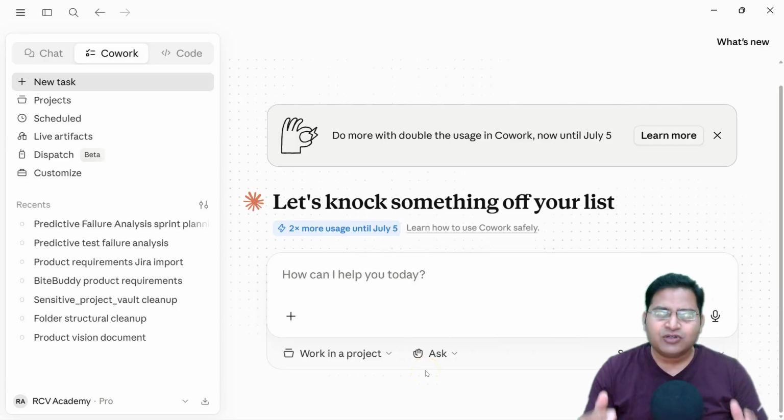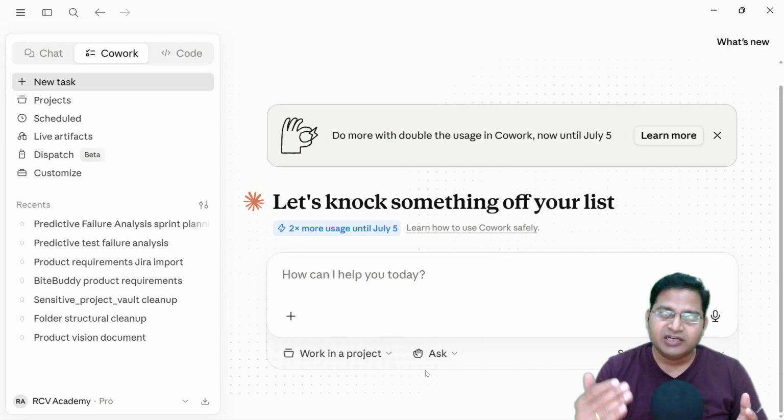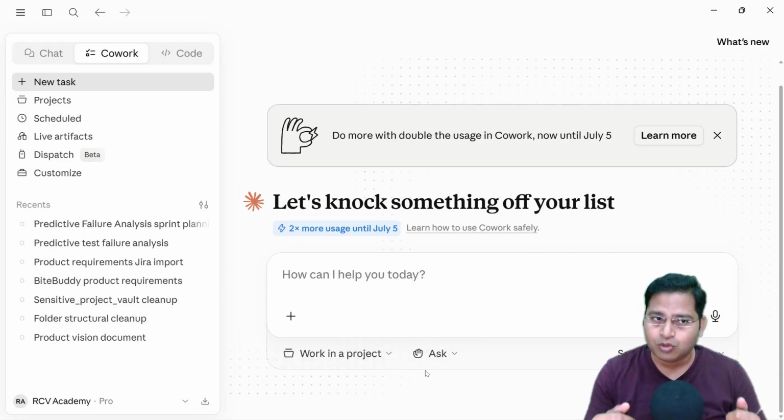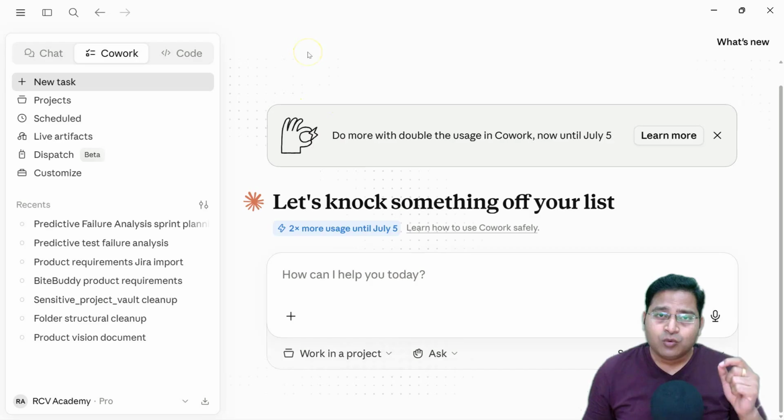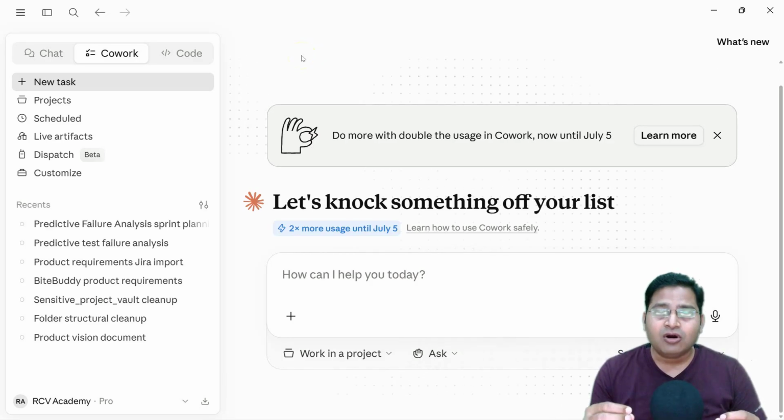And even after doing all of that, the quality of the output is very different from what you will get in Claude Cowork. Now let's put an end to all of this with projects in Claude Cowork. Projects within Claude Cowork help you establish the memory, or the baseline, within a Claude project, which remembers what your project is all about, what your team structure is, what your team velocity is, whatever detail you want to provide about the project.